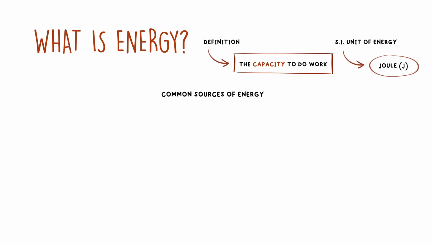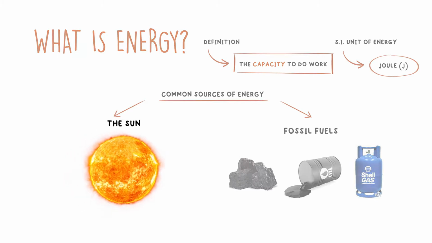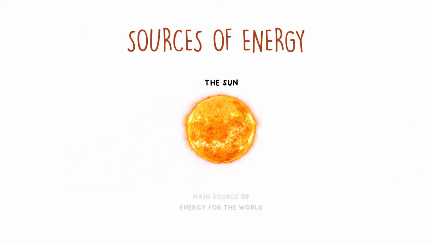We can get energy from different sources. The sun and fossil fuels are common sources of energy. The sun is the main source of energy for the world. Most of the energy that living things use comes directly or indirectly from the sun. Let us see how energy from the sun is used.